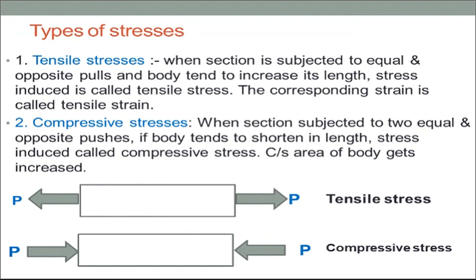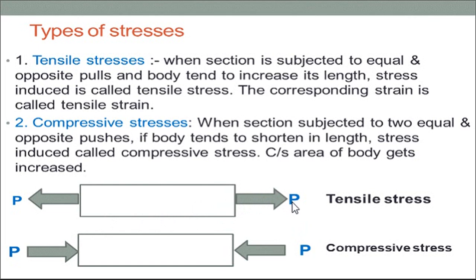After that, the types of stresses. Tensile stress arises when a section is subjected to equal and opposite pulls. In the figure on this slide, suppose there is a uniform cross sectional bar and forces are acting on both sides. That is a pulling type of force. When the section is subjected to equal and opposite pulls, the body tends to increase in length, meaning there is an extension of the length.